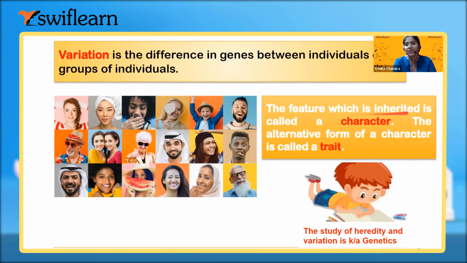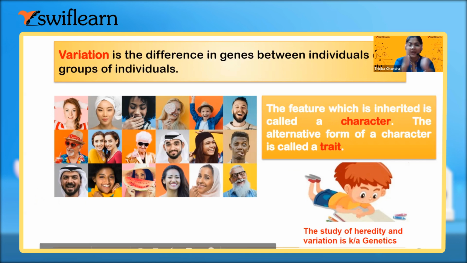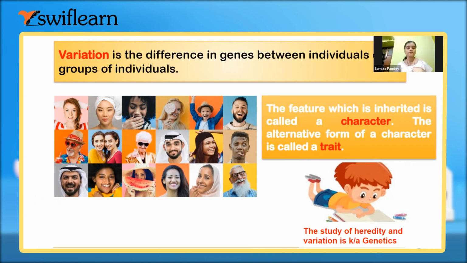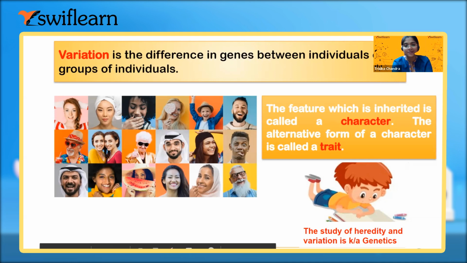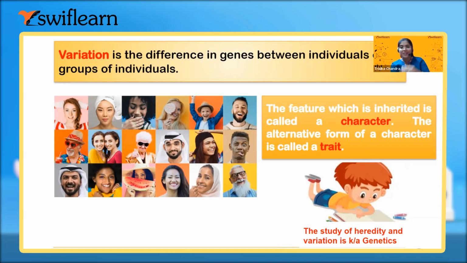Now, we have already said that the features which are inherited are called characters, and the alternative form of each character is called a trait. Can you give me one example? Ma'am, like the eye color blue or black. Very good. Each one of these, blue and black, is a trait. Or tallness and shortness: tallness is a trait, shortness is a trait. Or the color of a flower, like purple and white, of the pea plant. Whichever is dominant and recessive, we take them as the different traits.